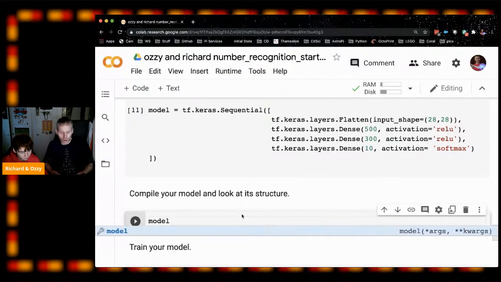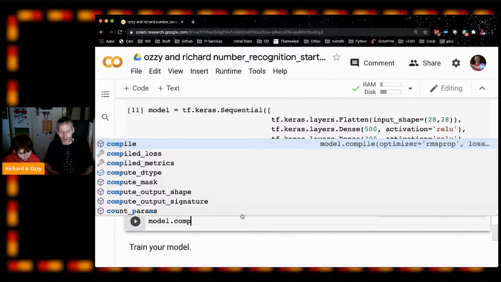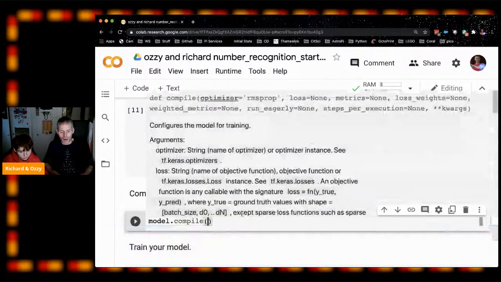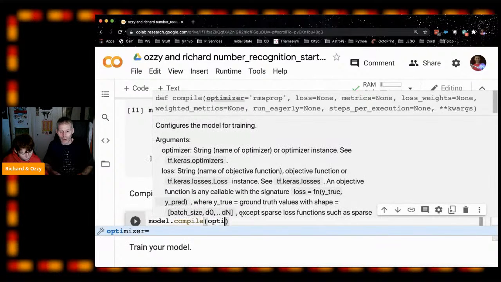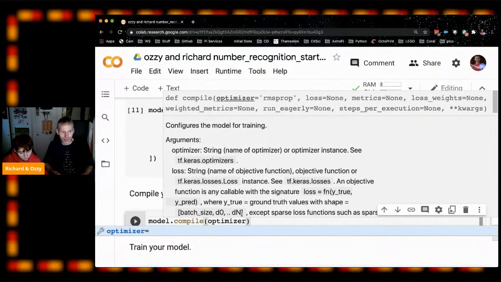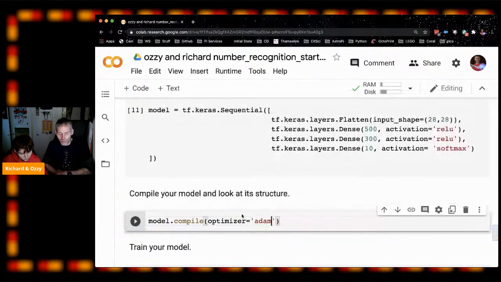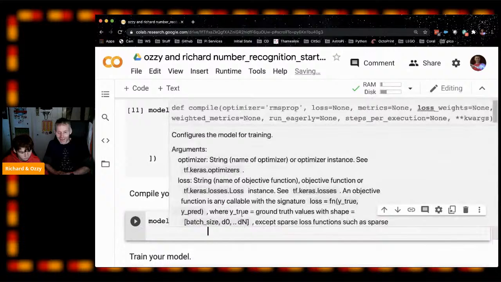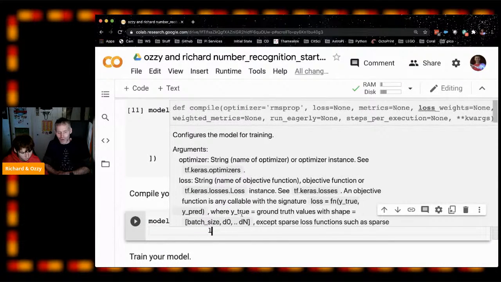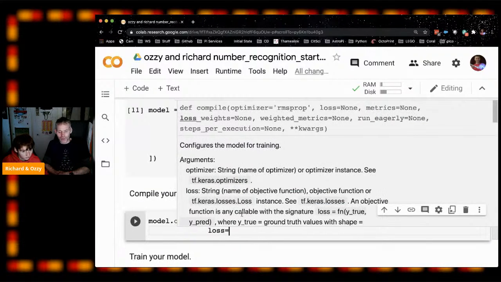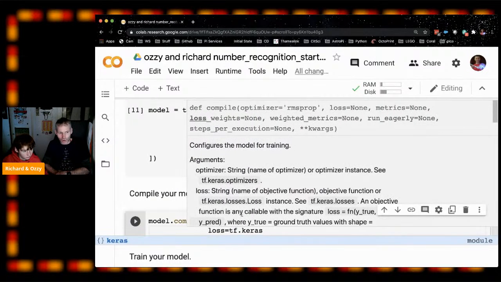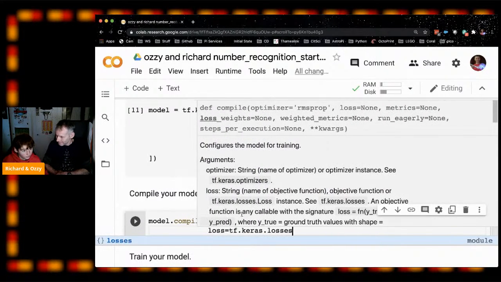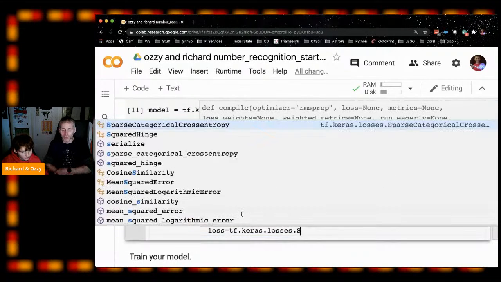So we're going to say model.compile. That's what we're doing, we're compiling our model. And we need to specify what optimizer we're going to use. We're just going to use the Adam optimizer, which is a pretty simple optimizer. Again, there are loads written there. I'm guessing this one was written by someone called Adam. I'm not sure. And then we need to specify our loss. We're going to use a thing called sparse categorical cross entropy. And I honestly don't actually know what that is.